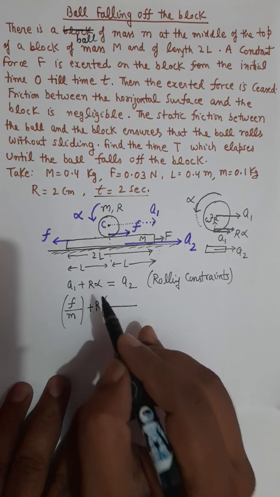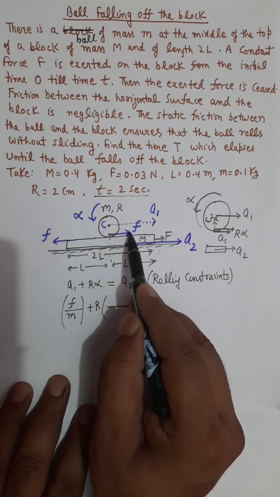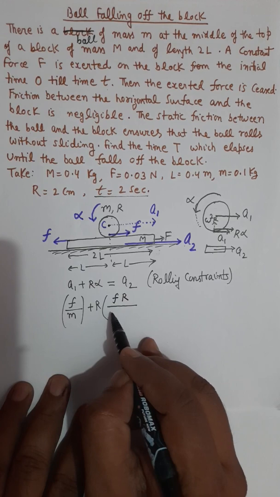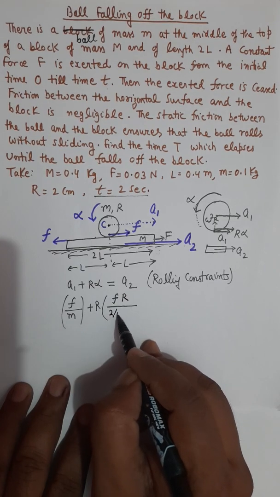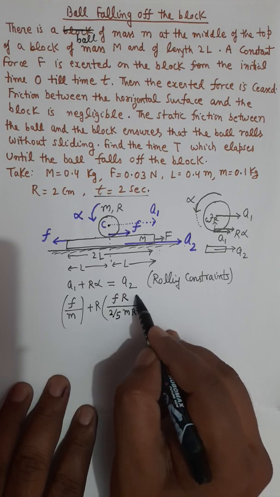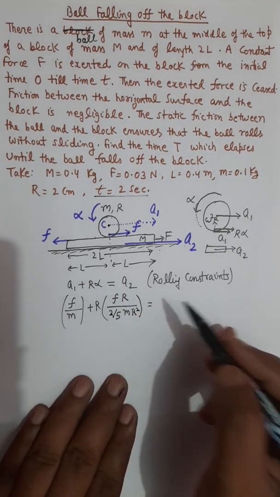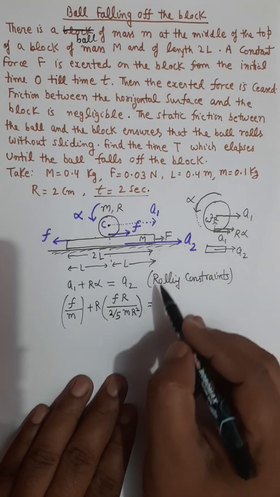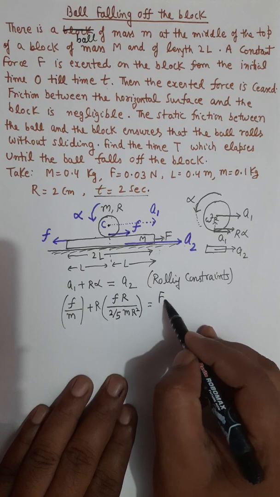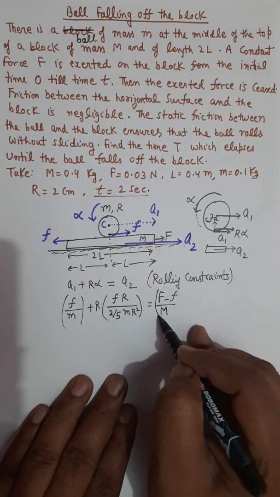The torque about this center point due to the friction force will be f times radius, divided by the moment of inertia of the spherical ball, 2 by 5 m r square, equals a2, which is the acceleration of the platform. The acceleration of the platform will be capital F minus this friction force small f, divided by its mass capital M.